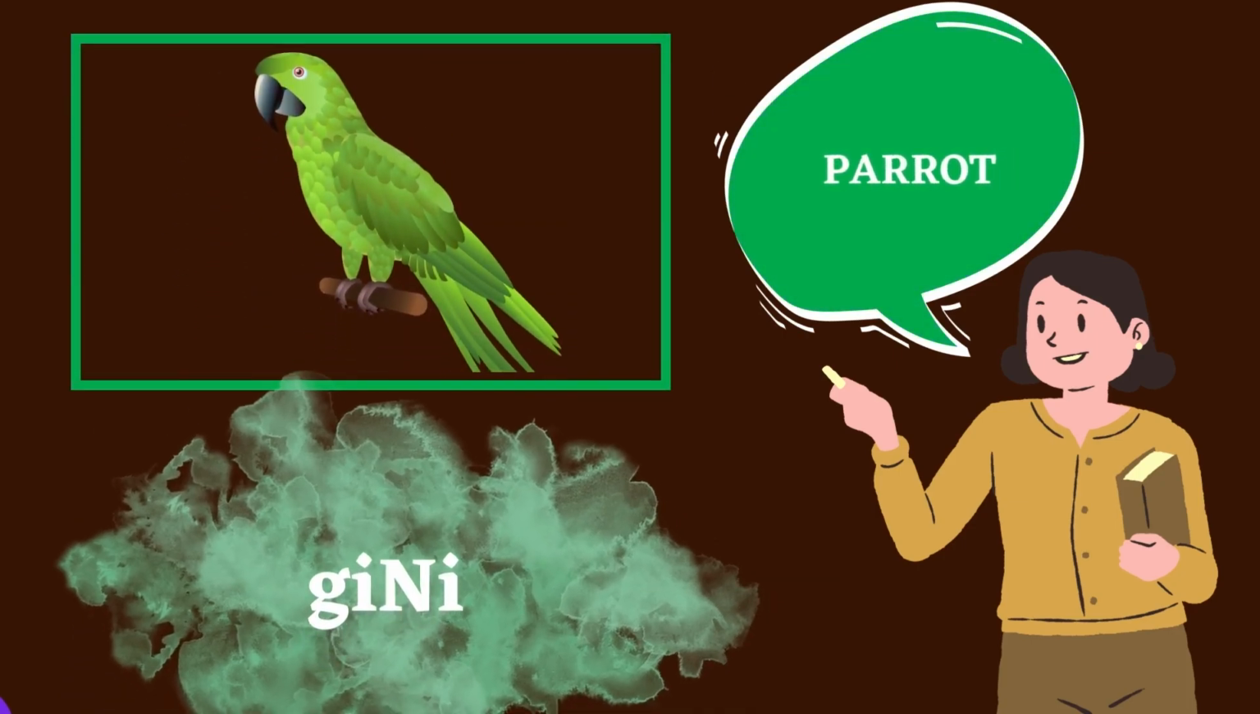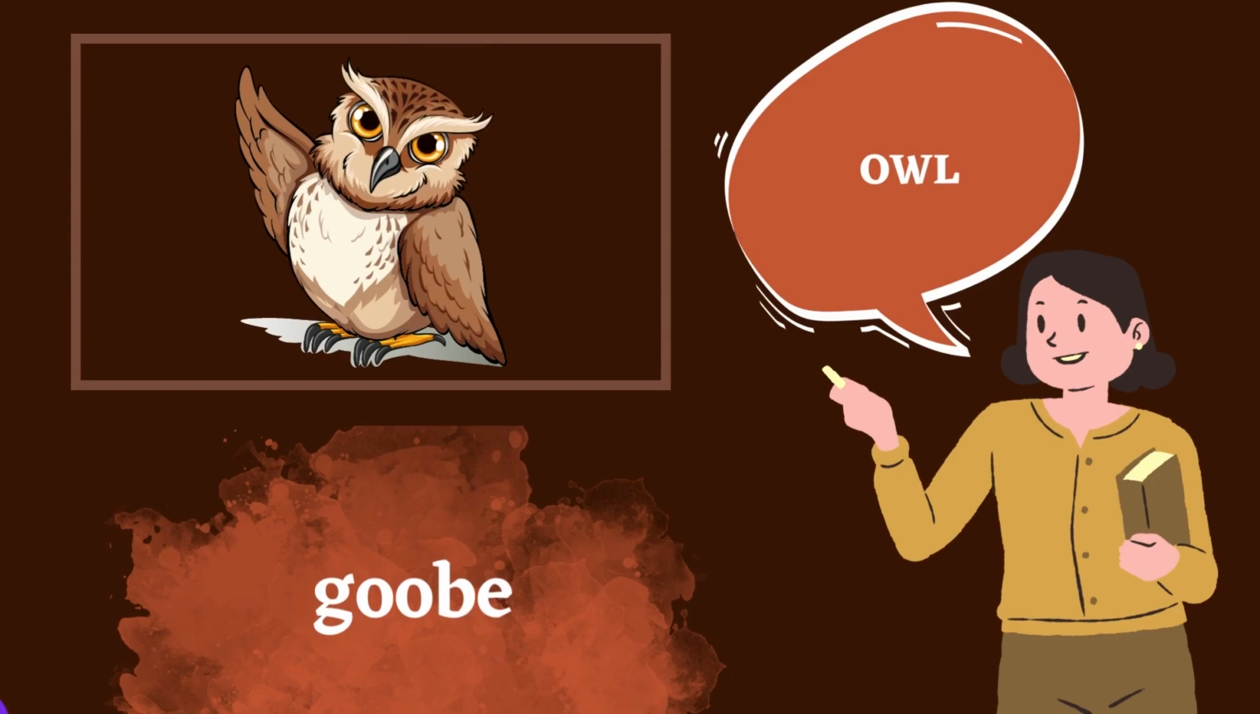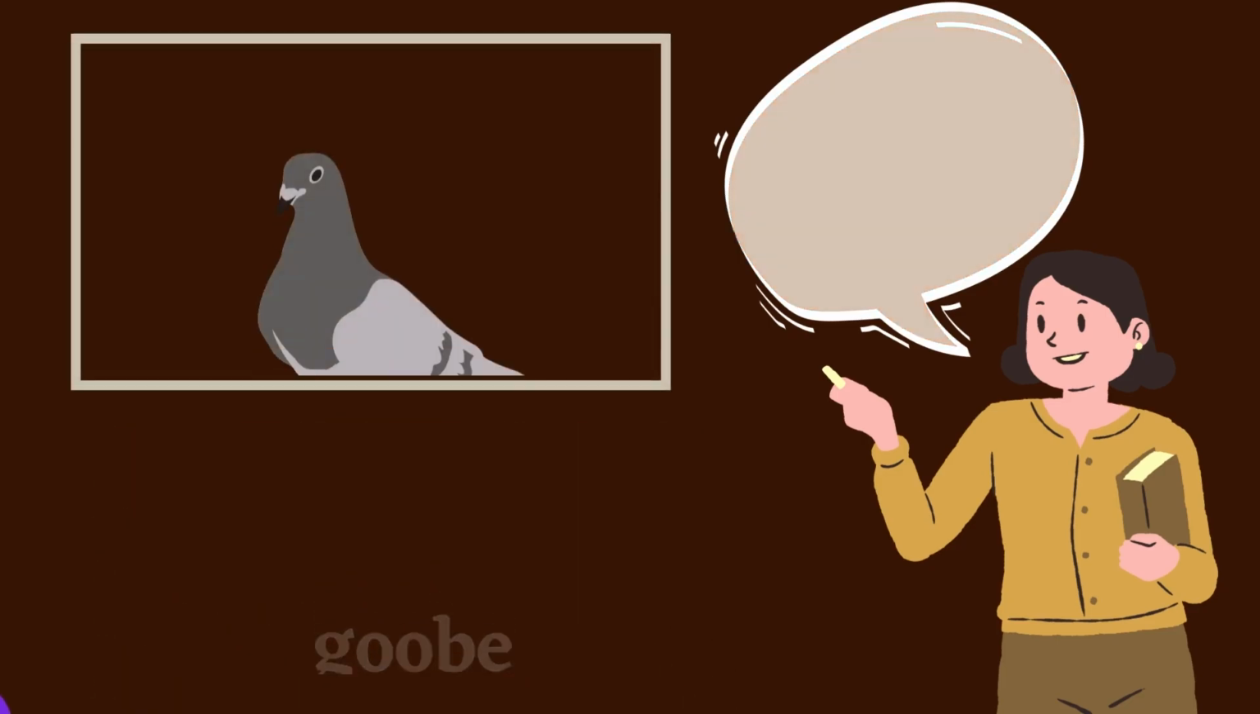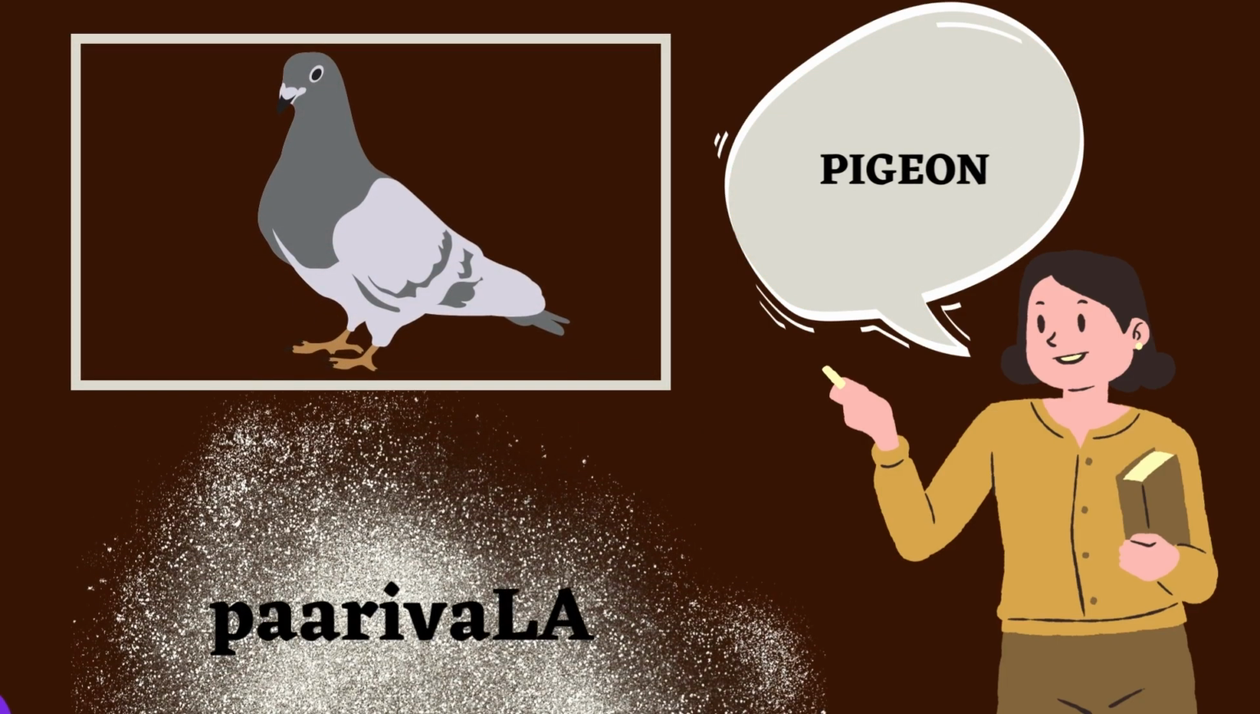The second bird is parrot. Parrot is guinea. Guinea. For example, Hasiru guinea. I'll repeat that. Hasiru guinea, which translates to green parrot. The next bird is owl. Owl is goobay. Let me repeat that. Goobay. Pigeon. Pigeon is parivala.